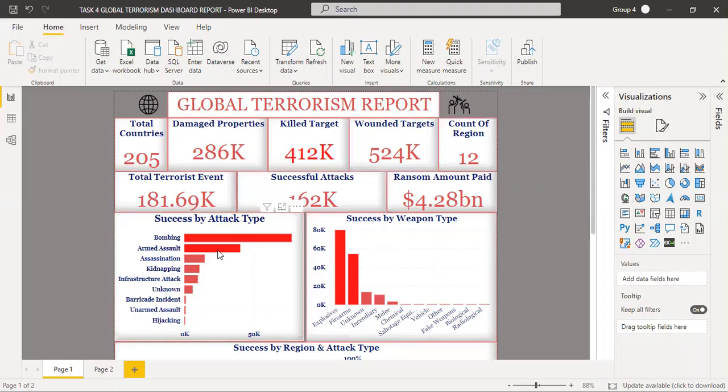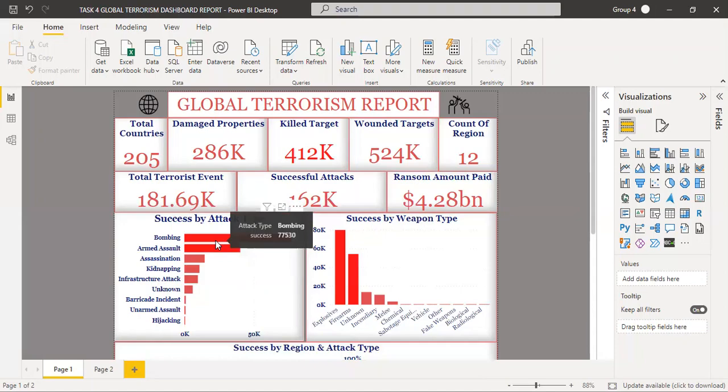So, success by attack type. I'd just like to add that this is a difficult analysis because success here means people got hurt. Bombing and armed assaults cause the most harm, or rather are the most successful. What we would hope for is a world where these bars are reduced to nothing.